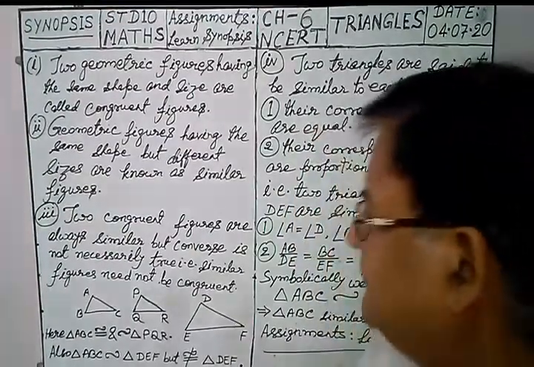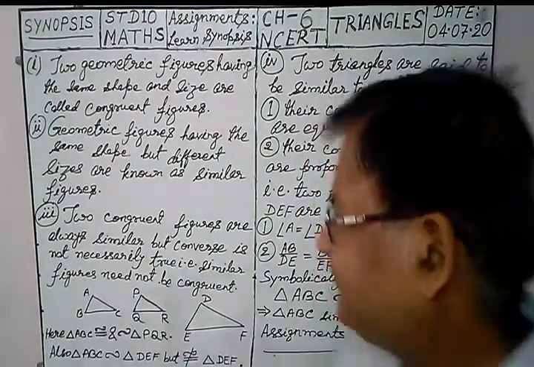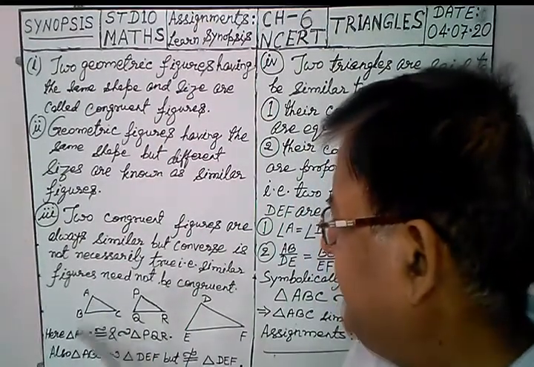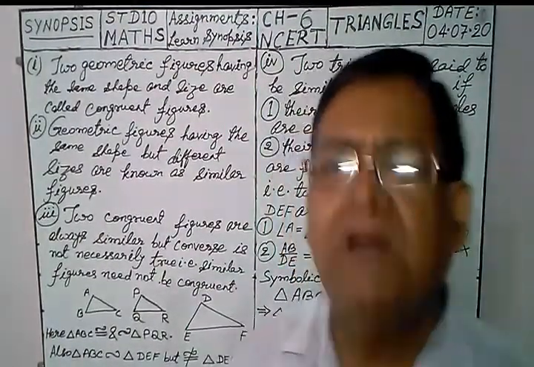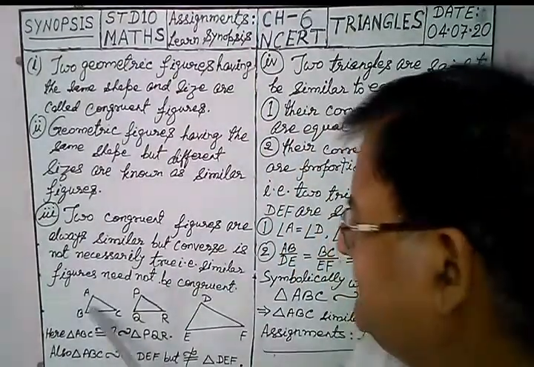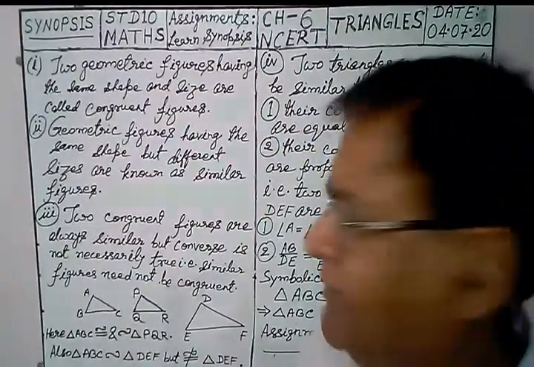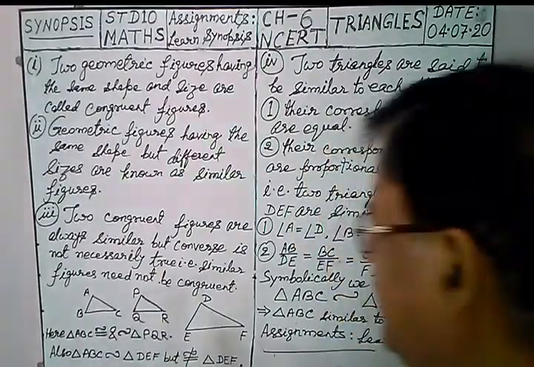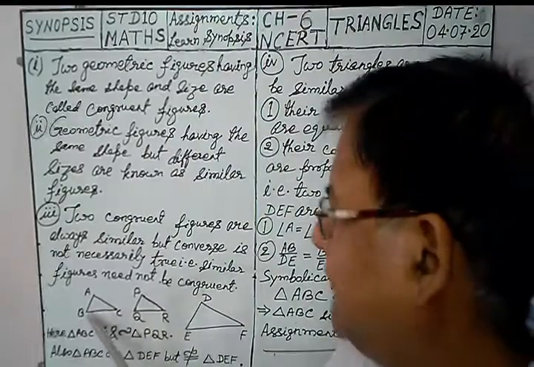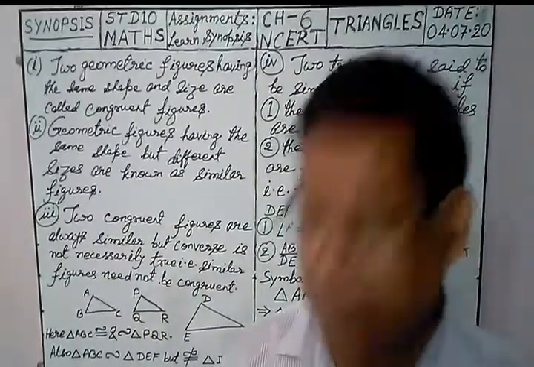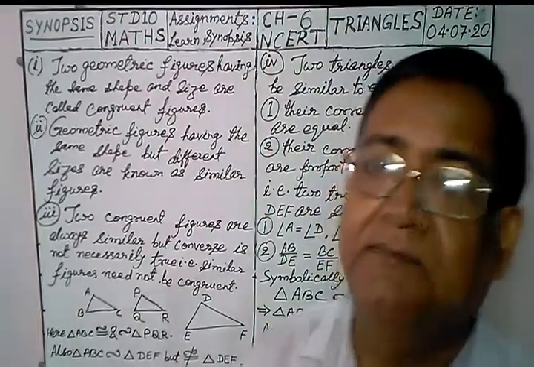See from this diagram, it is clear that ABC and PQR are two congruent triangles, and since these are congruent, they are also similar. But see here, ABC and DEF are not congruent. One is small, another is bigger. They are not congruent, but they are similar.